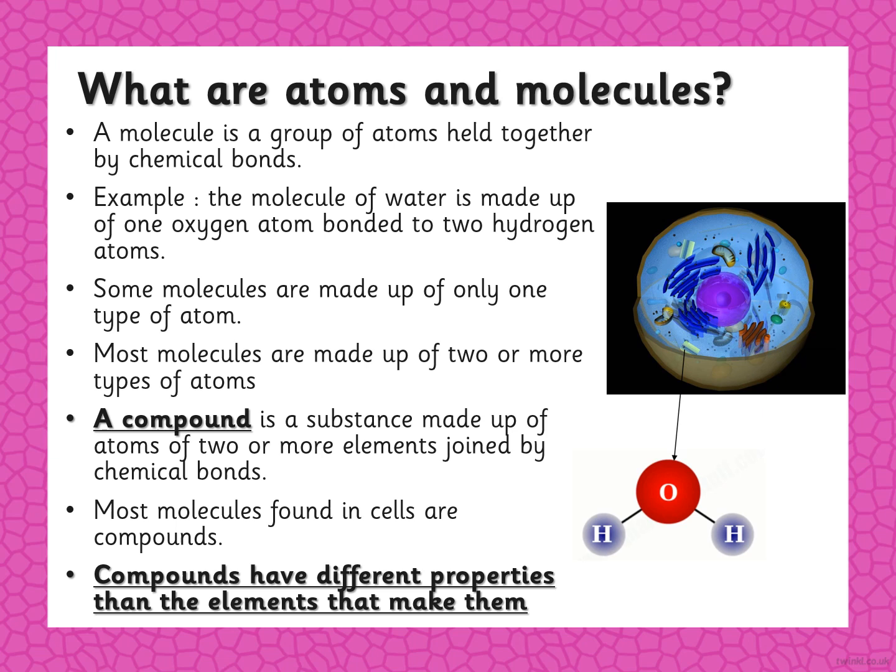This is called a chemical bond. So O is held together with hydrogen by chemical bonds, so it is called a molecule.